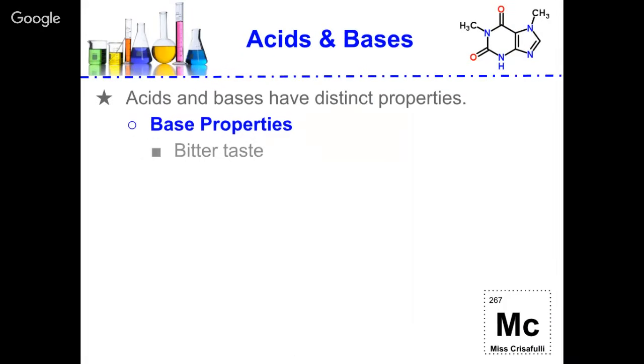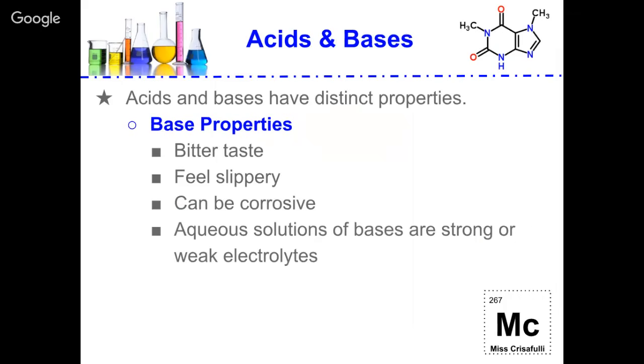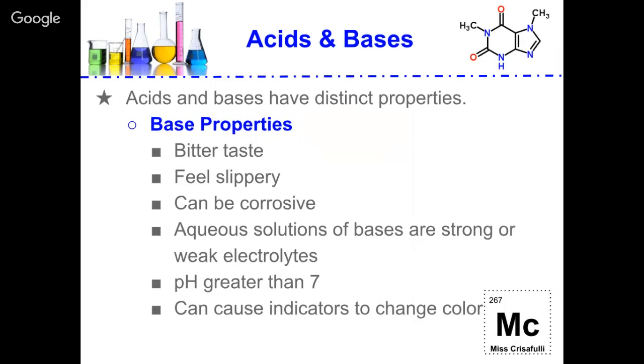Bases, on the other hand, have a bitter taste. They feel slippery and can be corrosive. Aqueous solutions of bases are strong or weak electrolytes. They have a pH greater than 7 and can cause indicators to change color.